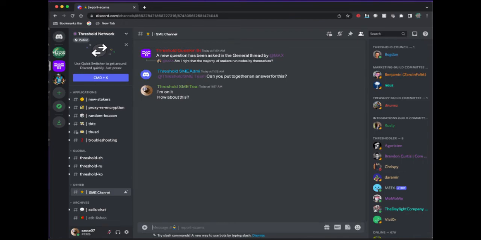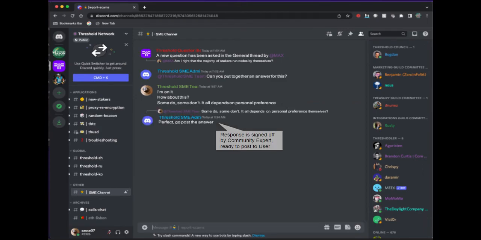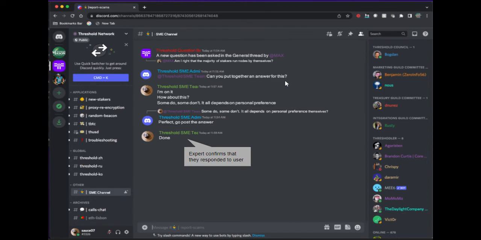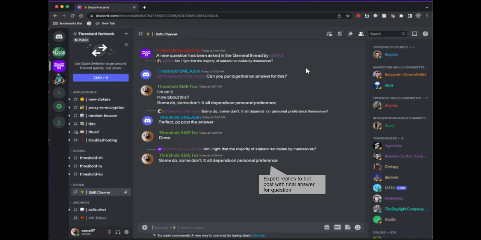They propose an answer to the question to the rest of the group. Some do, some don't. It all depends on personal preference. Once the community has confirmed that this is an appropriate answer, the user can go and post it as a response to that original question. Then that SME will respond, confirming that they actually answered the question in the original thread.